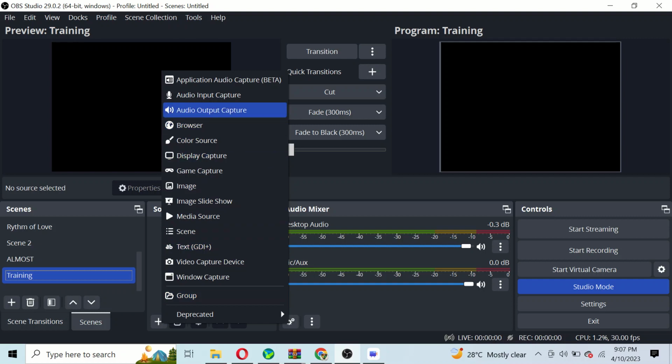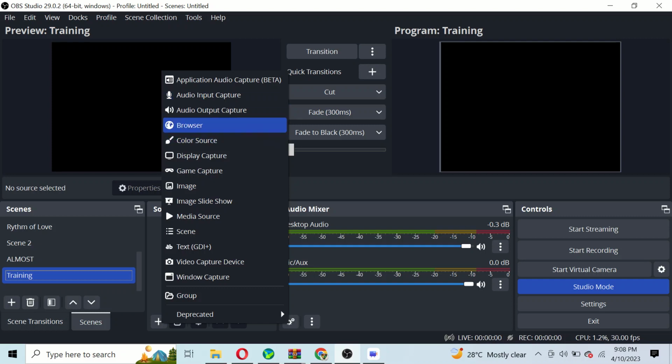The first is application audio capture. You can capture the audio from an application. The next one is audio input capture. From your mixer, from whatever device, you can capture the audio into your OBS. Now you also have the audio output capture. You can actually output your audio to another medium.